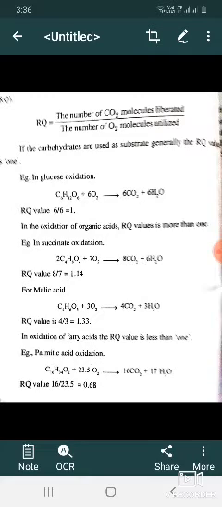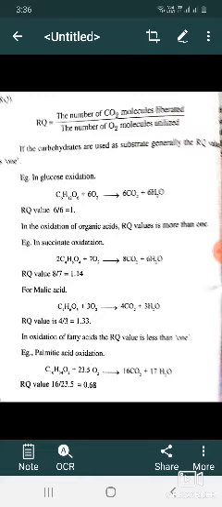From glyceraldehyde dehydrogenase enzyme reactions, glucose in the presence of glycolysis gives rise to pyruvic acid, CH3COOH. Glucose is C6H12O6.